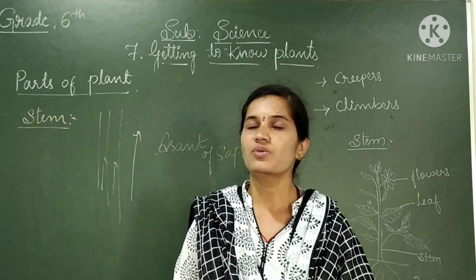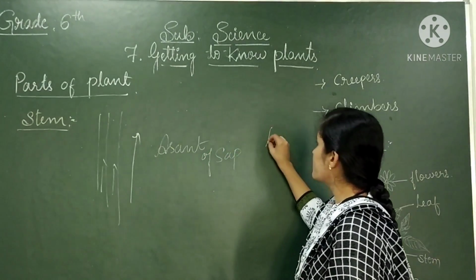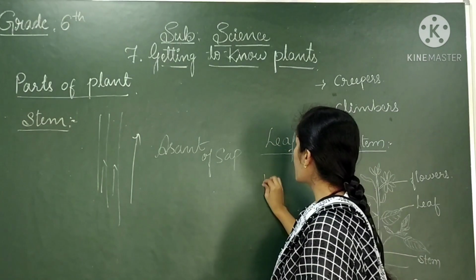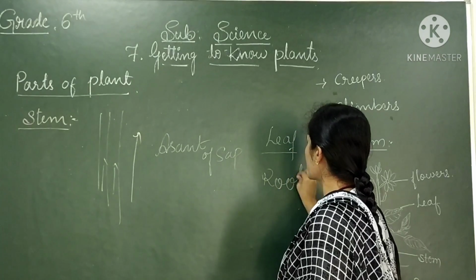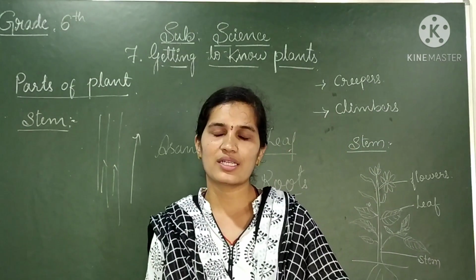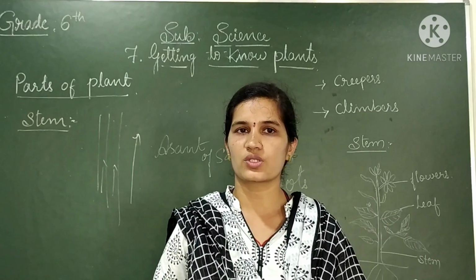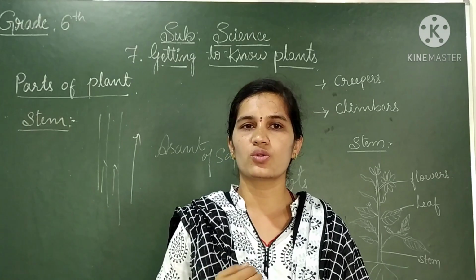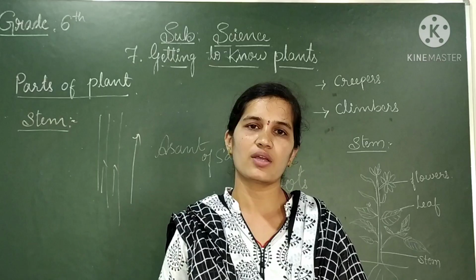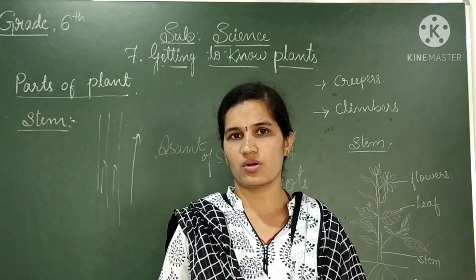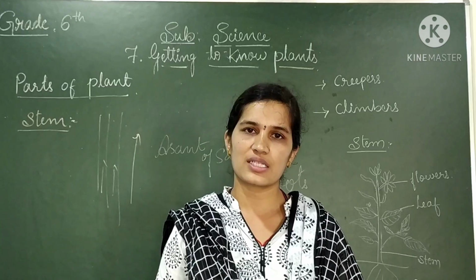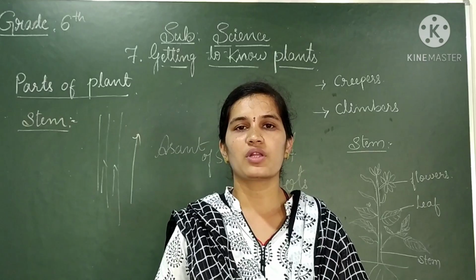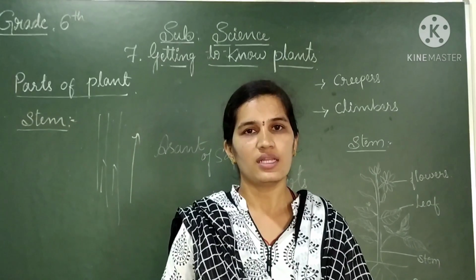In our next class we shall learn about the leaf in detail and also about roots in detail. Okay, leaf and roots. Until then, what you have to do is collect some leaves of a flower plant and go through the observation. You might have seen so many leaves, but you haven't observed them. But now, take some leaf and go through the observation. When I come to the next class, I will bring some leaves and I will show what actually the leaf is. Okay.